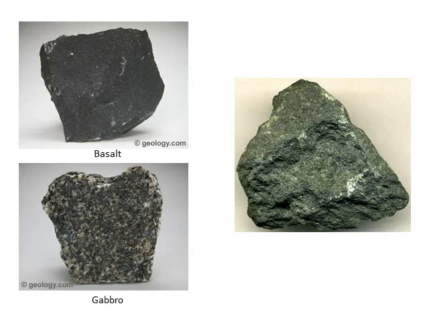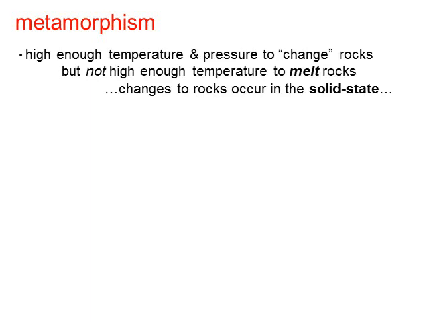Basalt and gabbro, those are igneous rocks. They can undergo extreme heat and pressure, and they can become a metamorphic rock called a greenstone. So metamorphism is when you expose the rocks to high enough temperature and pressure to change the rocks, but it's not high enough temperature to melt the rocks. That's very important. The temperature is not high enough to melt the rocks. If the rocks melt, they're going to become a magma, which will then end up being an igneous rock.